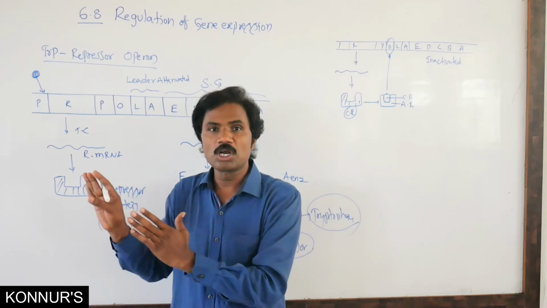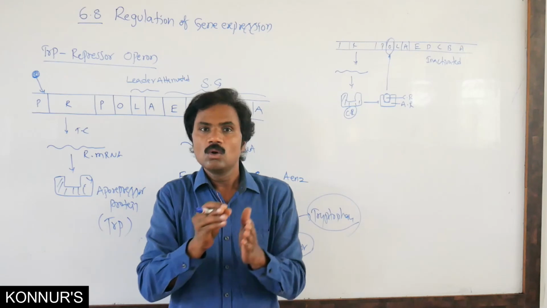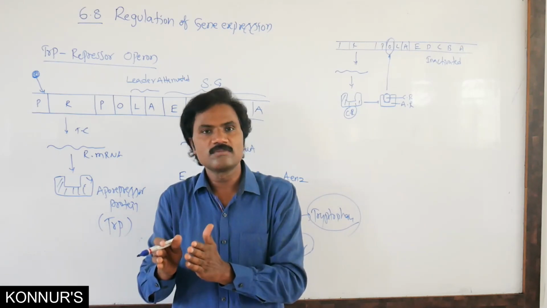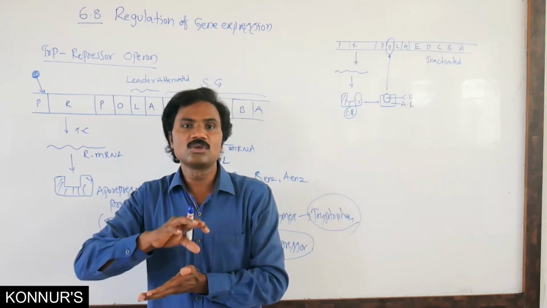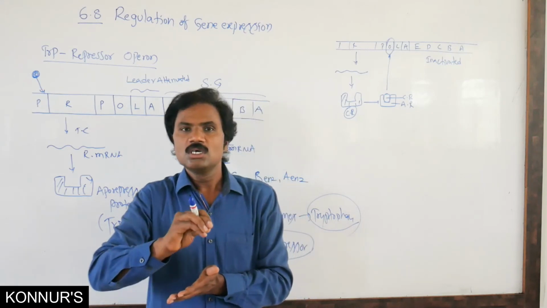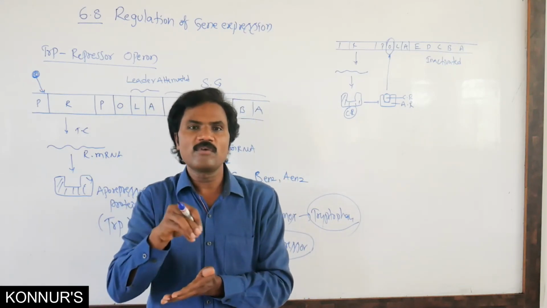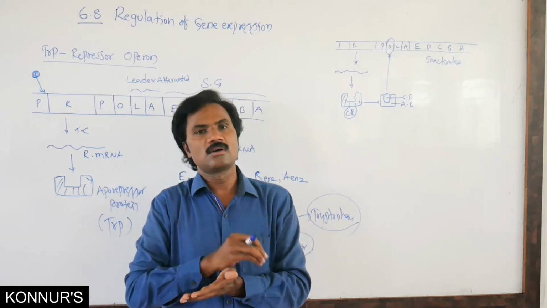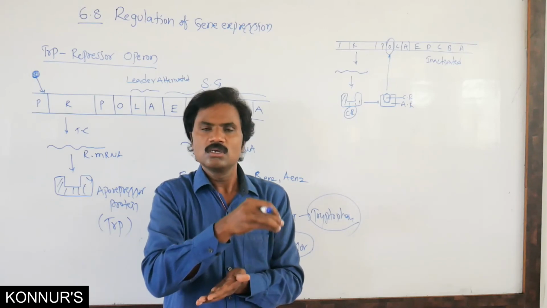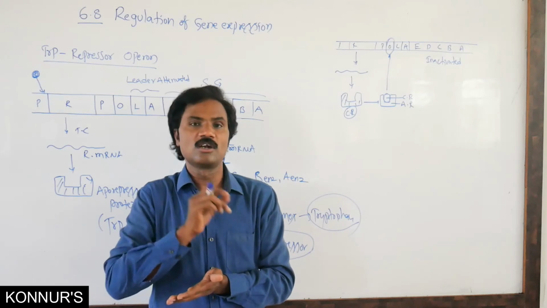Why is this important? Because gene expression acts as a vital role in embryo development, differentiation and formation. When the embryo develops and differentiates, a group of genes controls and coordinates it. If there are no genes, there is no development and no differentiation of the embryo. So that much vital role is played by genes.